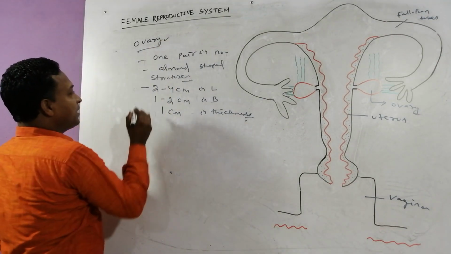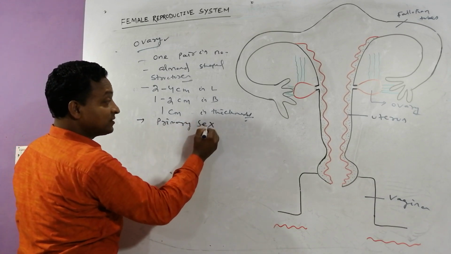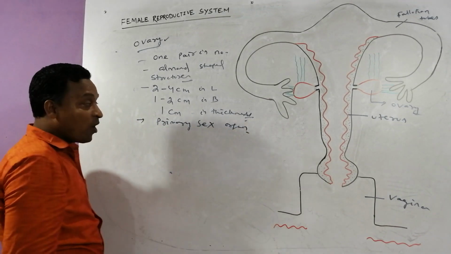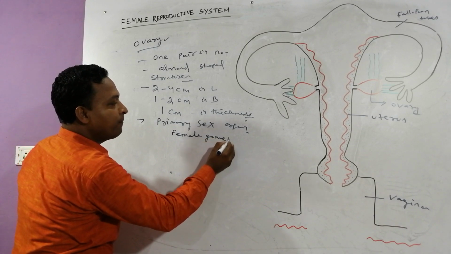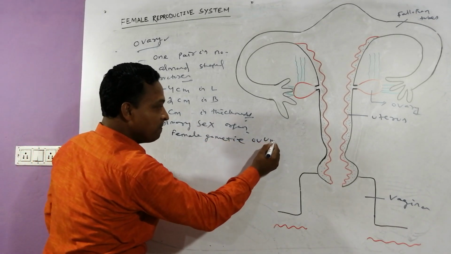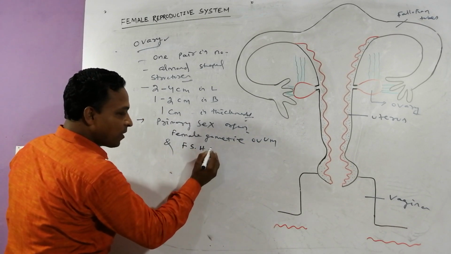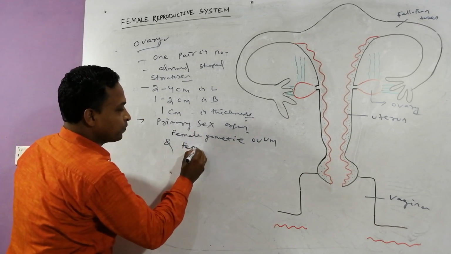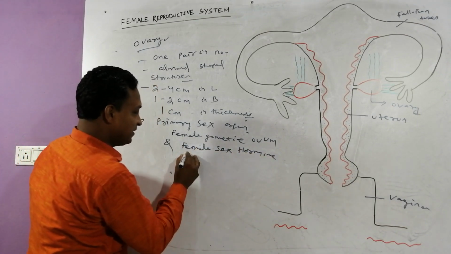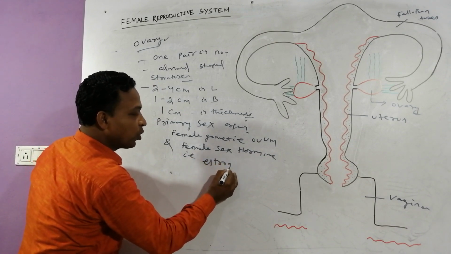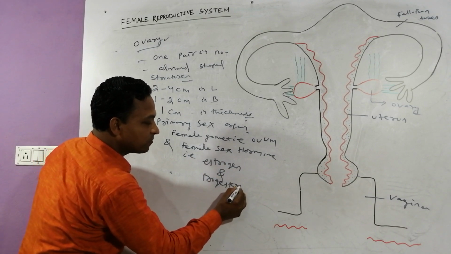The ovary is which sex organ? Primary sex organ, because it produces the female gamete, that is the ovum, and the female sex hormones, that is estrogen and progesterone.